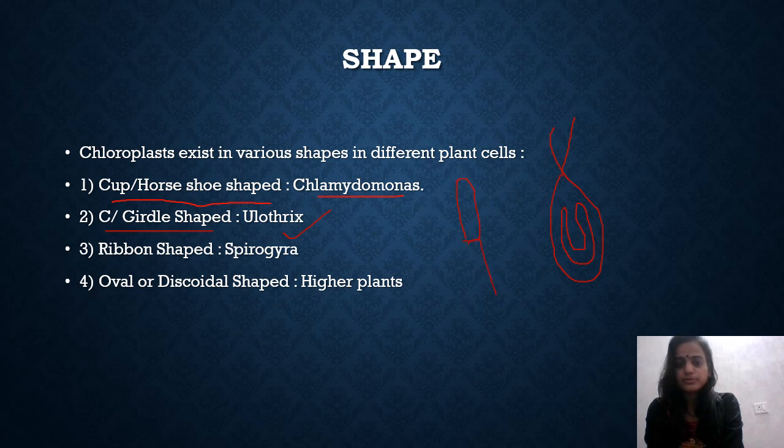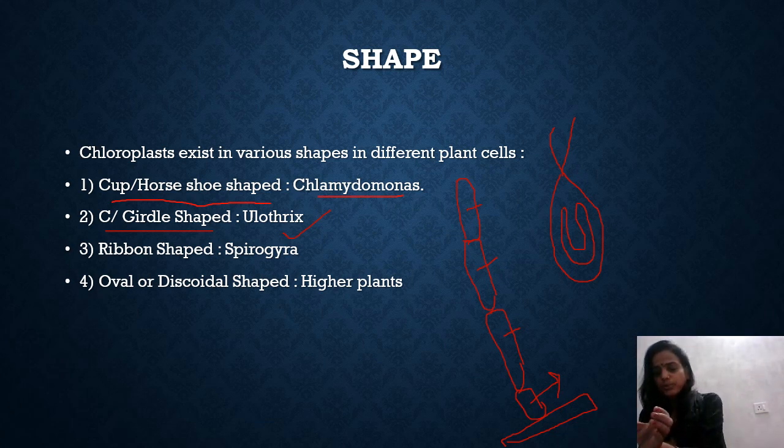So this is Ulothrix. Okay, and then you know that there is a holdfast to hold the substrate on which it has to remain. This holdfast does not have any chloroplast, whereas the other cells will have a girdle shaped or C-shaped chloroplast, like this.